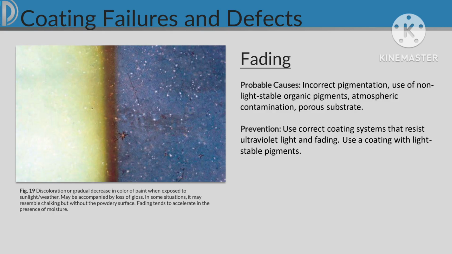Fading. Probable causes, light, incorrect pigmentation, use of non-stable organic pigments, atmospheric contamination, porous substrate. Prevention, use correct coating systems that resist ultraviolet light and fading. Use a coating with light stable pigments.